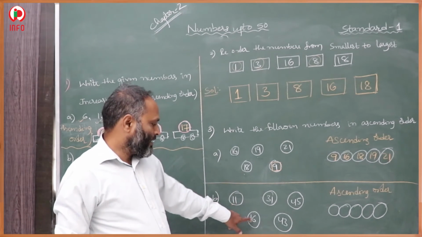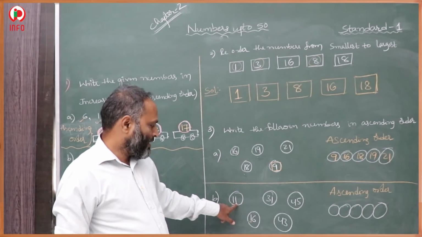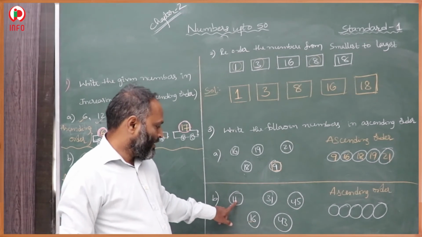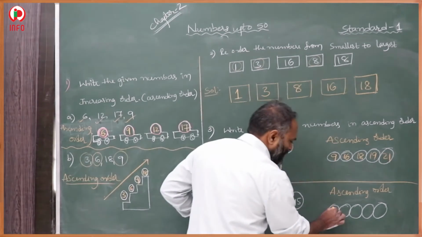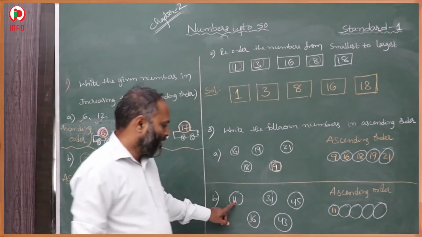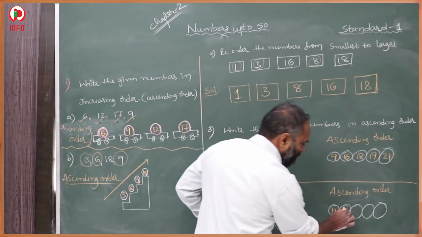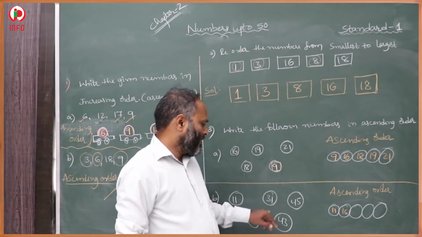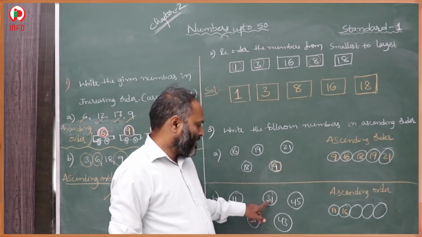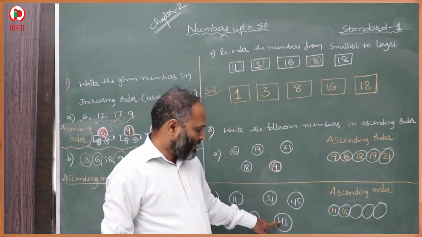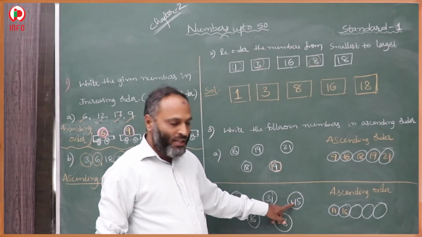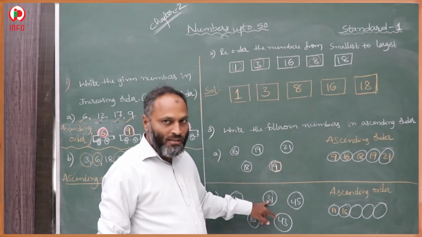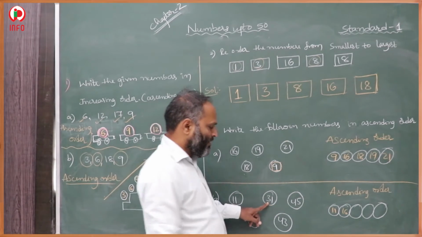In 11 and 16, in the ones place 1 is there, and in the ones place 6 is there. So 11 is smaller. 11 is smaller, then after that 16 will come. Then we check these three: 34, 44 and 31. In the tens place 3 is there in one, and 4 is there in the others. Wherever tens place 3 is there, that is smaller. Then 31 is the smallest first.